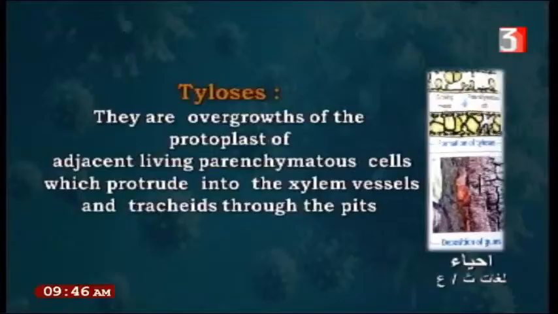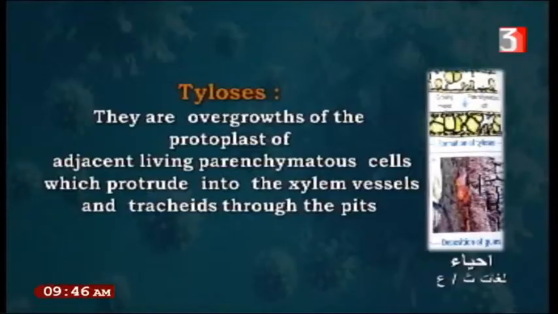Okay, tylosis means overgrowth of the protoplast of the adjacent living parenchymatous cells, which protrude into the xylem vessels and the tracheids through the pits. These tyloses happen when there is an overgrowth of the protoplasm.